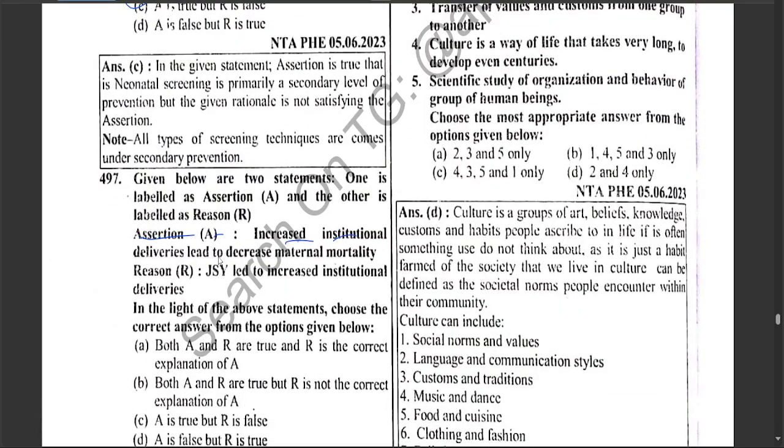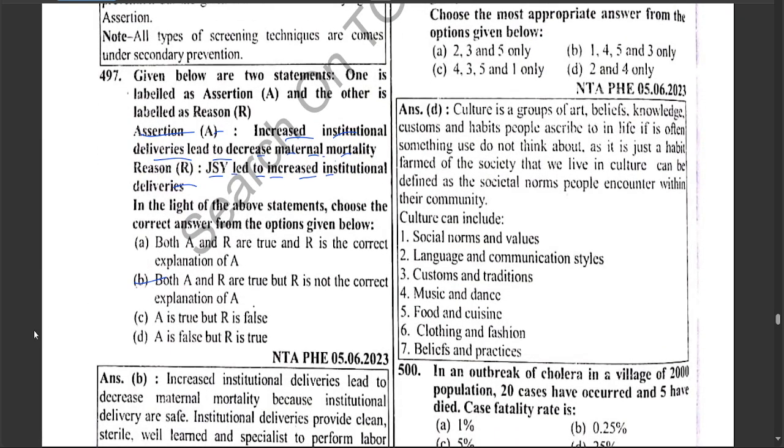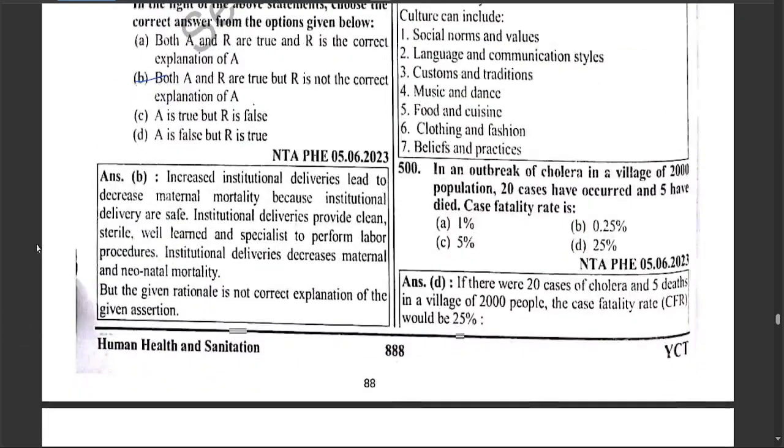Assertion: increased institutional delivery leads to decreased maternal mortality. Reason: JSY leads to increased institutional deliveries. Hence, both statements are true, but R is not the correct explanation of A.